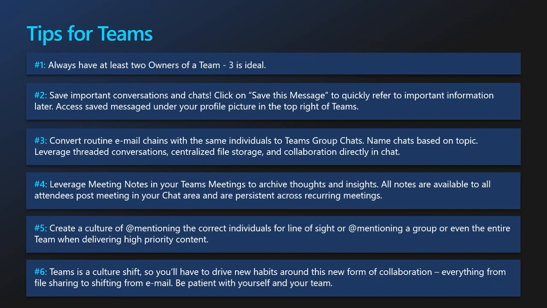And then just a reminder, we can of course tag or mention people or individuals, or even mention an entire group if we have set up tags. And then our last tip that I always like to reemphasize is, yes, Teams is a culture shift. You're going to have to drive new habits, from file sharing to shifting away from email for internal communication, but be patient with yourself, be patient with your team. Don't be afraid to jump in and give it a chance. It's one of the best ways to learn, and it really will help you get comfortable quickly.